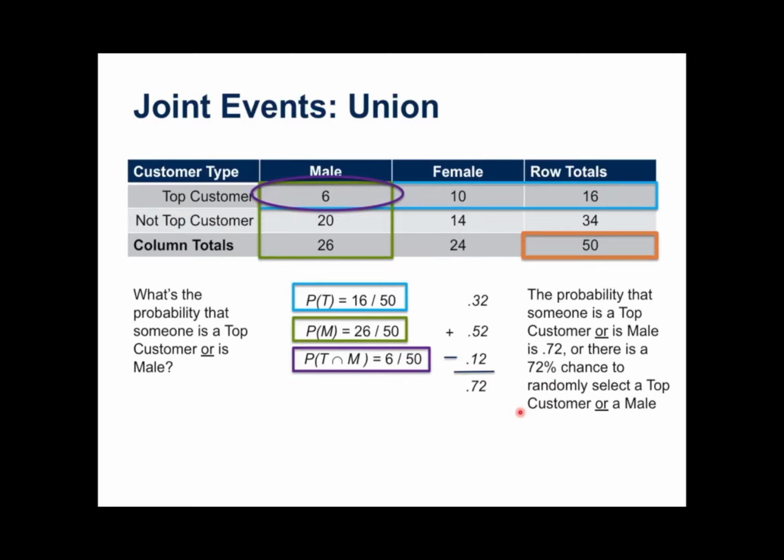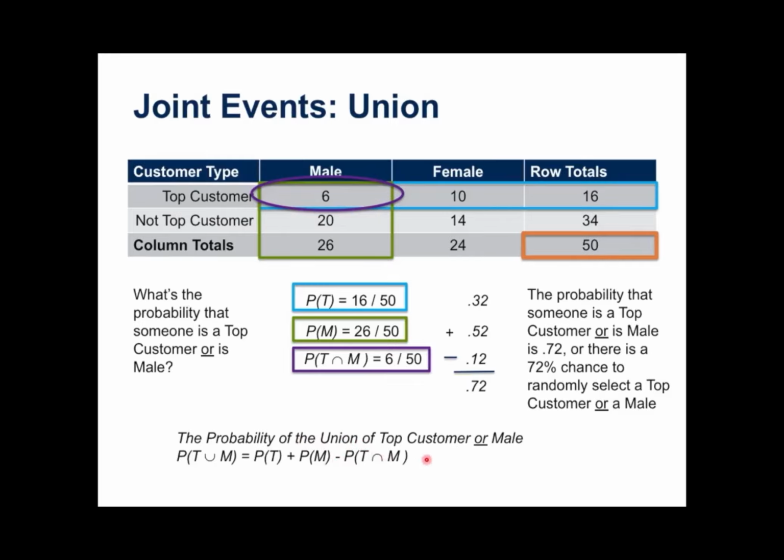And again, I think that the table intuitively shows you that, and the intersection really pops out here, and that's why the formula helps us subtract that away, because we've really double counted it being both in green and in blue. We'll come back to this concept as we progress. So the probability of the union of the top customer or male is written this way. You'll see the nomenclature this way: the probability of a top customer union male is the probability of a top customer plus the probability of male minus the probability of a top customer intersection male.